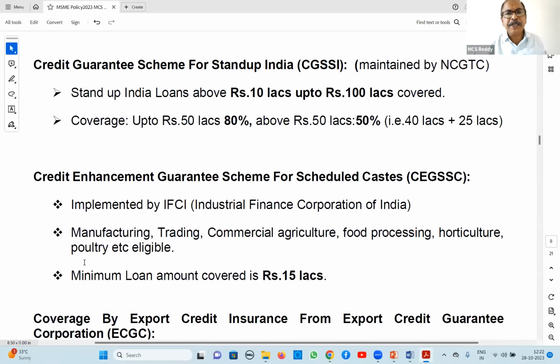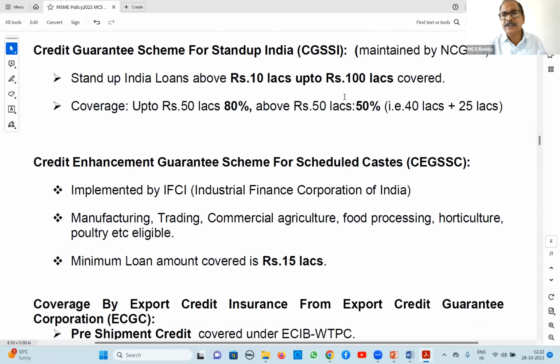Next one is the Stand Up India scheme. It is for women beneficiaries and SC/ST beneficiaries, for loans of 10 lakhs up to 100 lakhs. It is also maintained by NCGTC. Coverage is 80% up to 50 lakhs, and 50% above 50 lakhs. So total 65 lakhs coverage is there. First 50 lakhs at 80% is 40 lakhs. Next 50% is 25 lakhs. Total it is 65 lakhs.